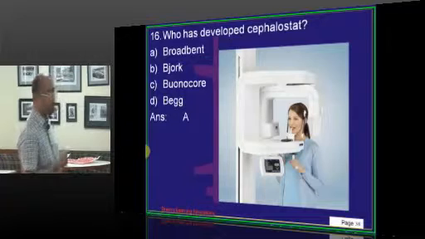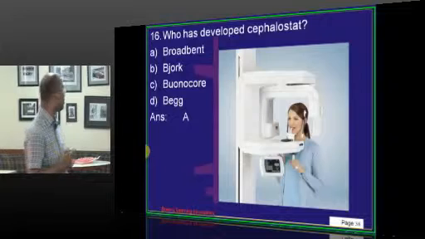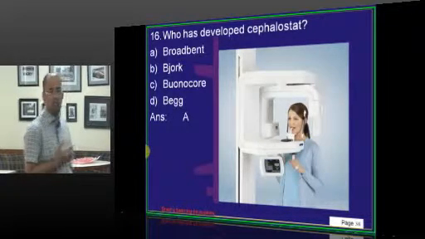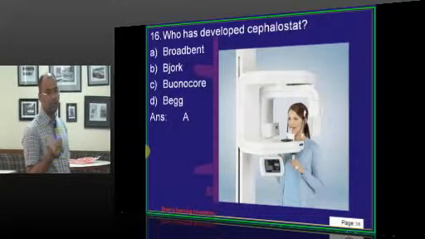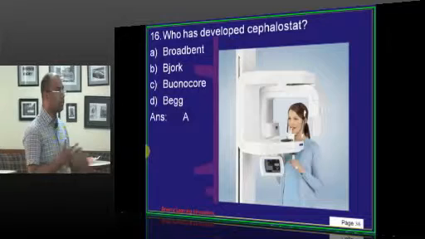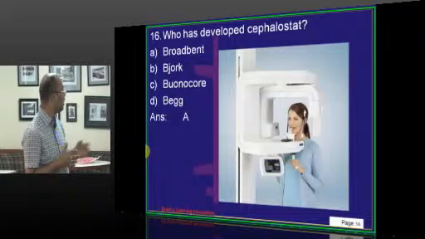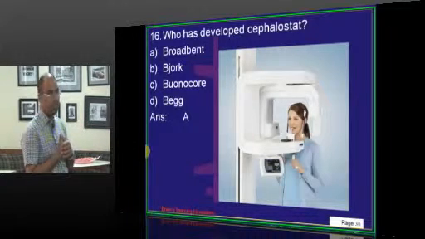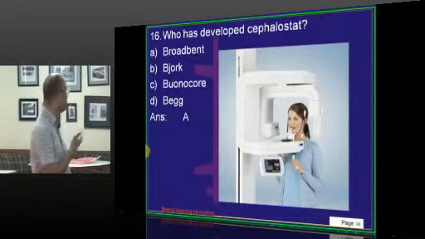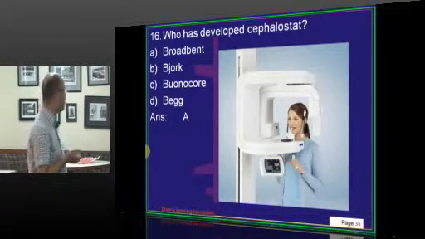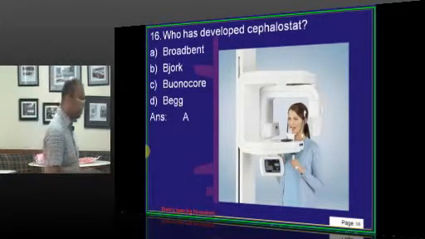Cephalostat was developed by Broadbent and Hofrath. So, Broadbent is credited with the development of the cephalostat, and Björk has done various longitudinal studies using cephalometry. Cephalometry is a method to study growth, like you take a series of cephalograms at an interval of 6 months, where small implants were placed, and that was studied by Björk, which deals with growth and development. Buonocore is credited with acid etch, and Begg is credited with the Begg appliance or light wire appliance.